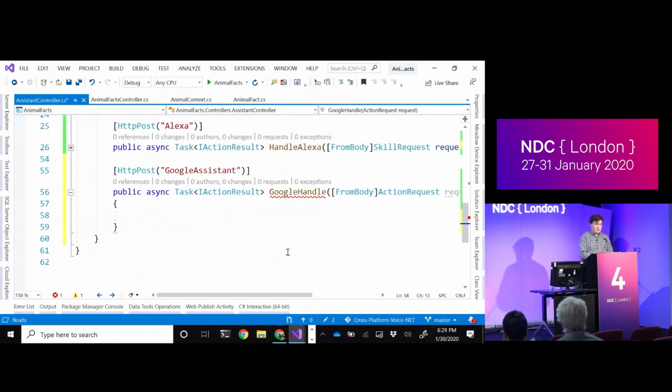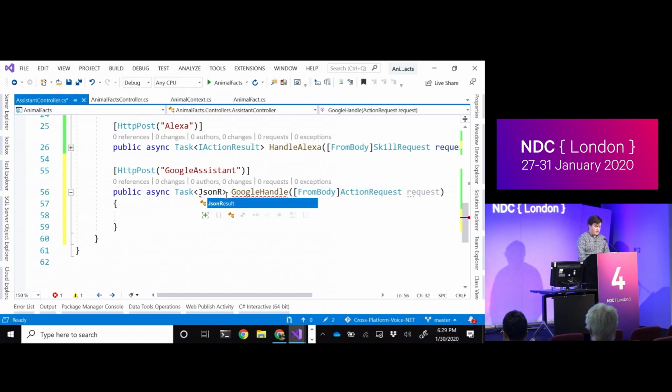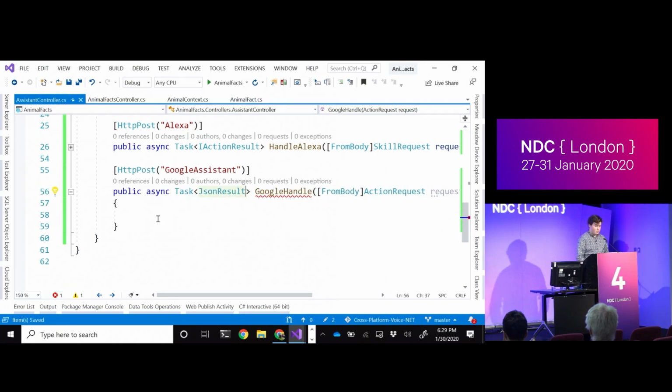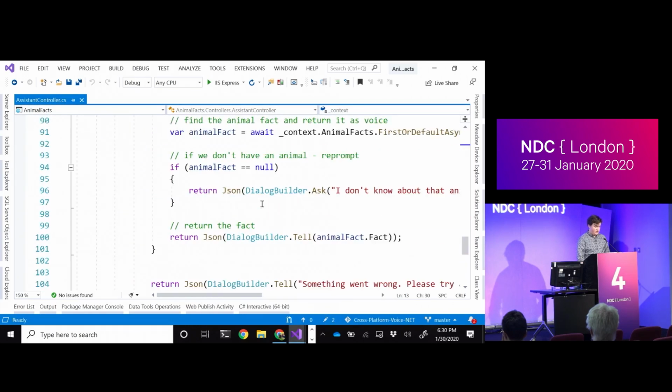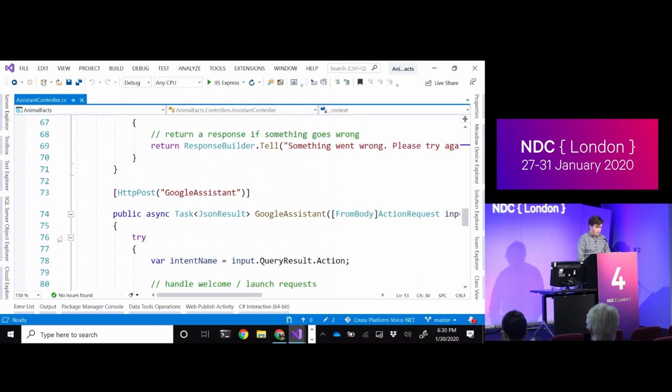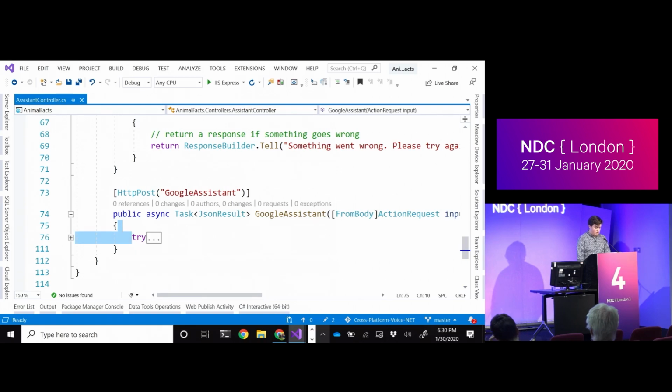So to be explicit, we can't just use the OK result. We actually have to use the JSON shortcut or a JSON result instead. So instead of using an IActionResult, I'm going to be explicit just to help myself out and say that I need a JSON result here. So this can handle if it's an OK response or not. I just have to be explicit about it. Like I said, for the sake of time, I'm going to grab this from the existing one and then step through it with you all. Let me take this.